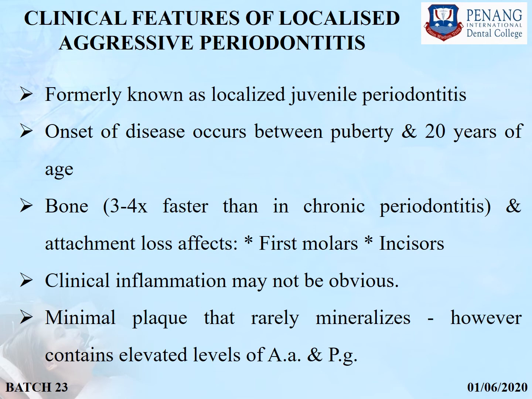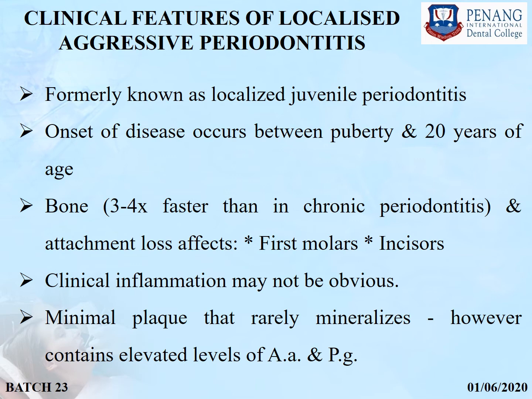Clinical features of localized aggressive periodontitis. It was formerly known as localized juvenile periodontitis. Onset of disease occurs between puberty and 20 years of age. Bone loss is 3 to 4 times faster when compared to chronic periodontitis, and attachment loss affects mainly first molars and incisors. Clinical inflammation may not be obvious in patients with the localized form of aggressive periodontitis.